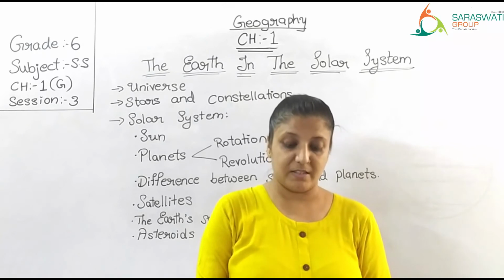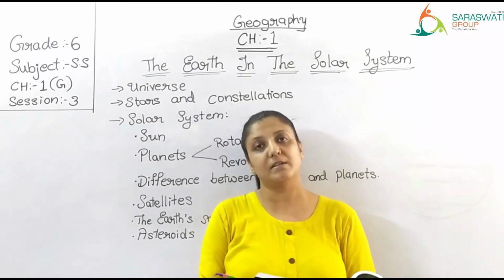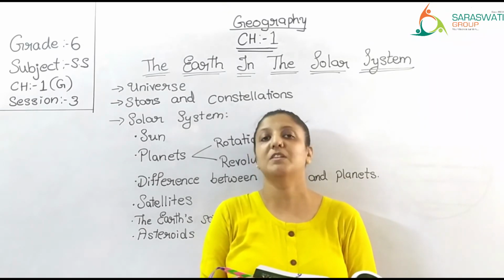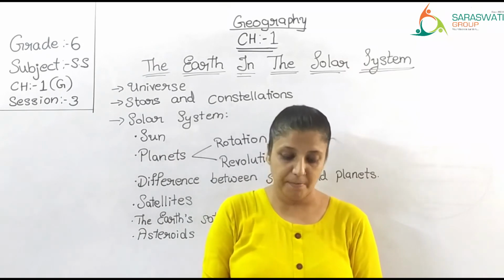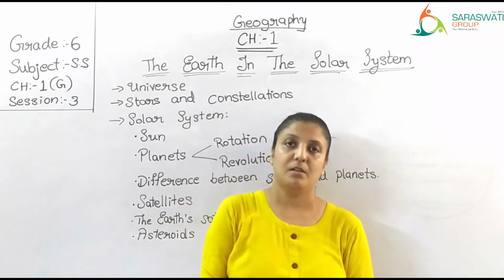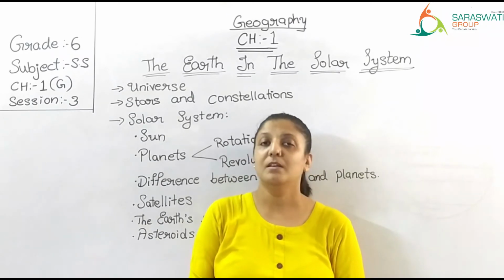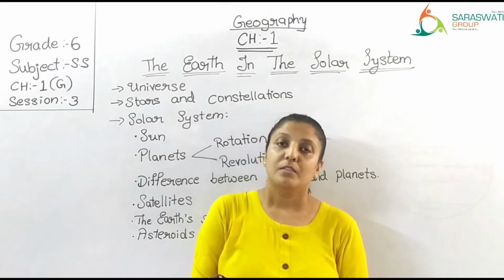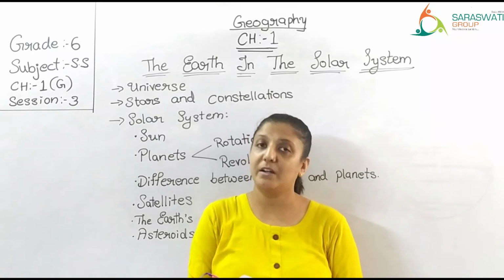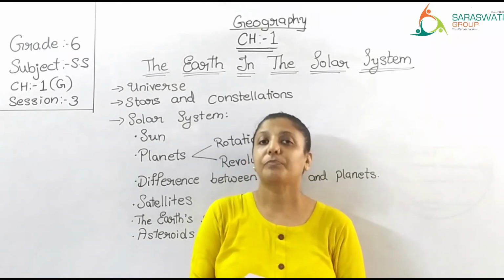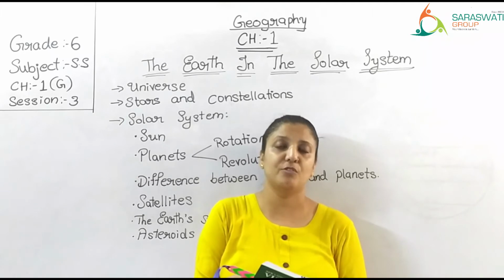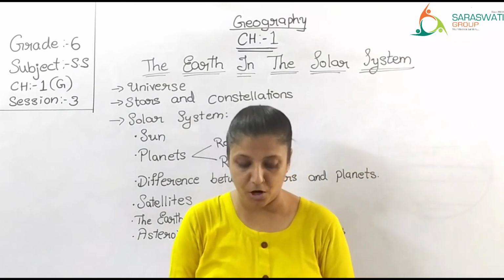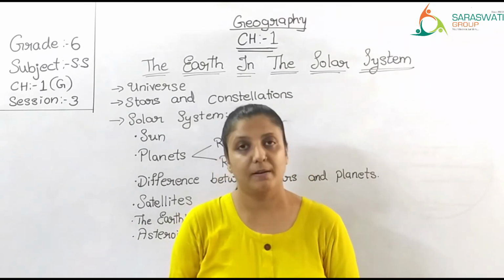As a result, the same side of the moon is always facing towards us. And that is why whenever we see the moon, we see the same side of the moon always. We are not able to see the other side of the moon from the earth. The moon also rotates, and since it takes almost the same time to rotate as to revolve, we are not able to see the other face of the moon. Only one face of the moon is visible to the earth. The moon's surface is made up of rocks and there is no soil.